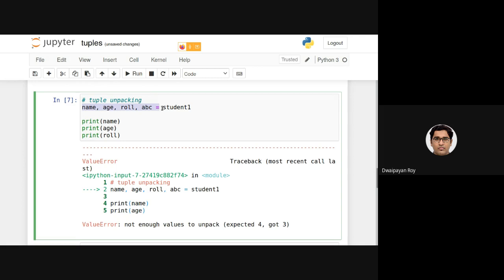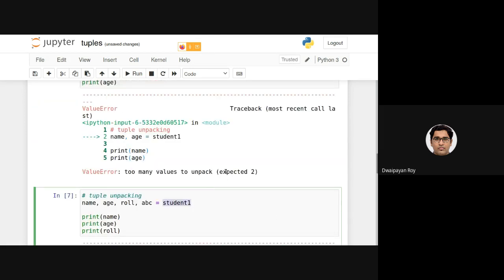On encountering this equals sign, Python understands that I want to perform an assignment, and as there are multiple commas, the interpreter understands that I want to perform an unpacking. Now as there are 4 variable names on the left hand side, it is expecting 4, but on the right hand side there are 3. That's why this message is being printed.